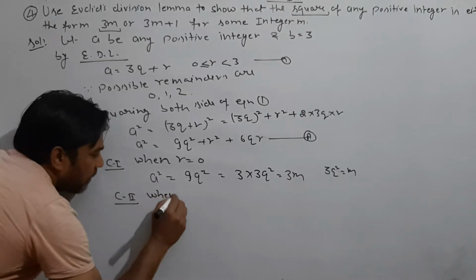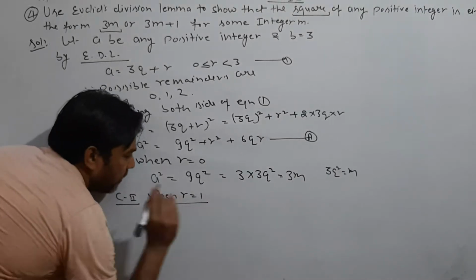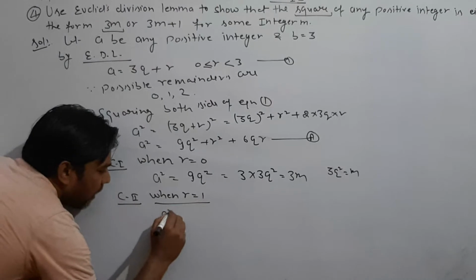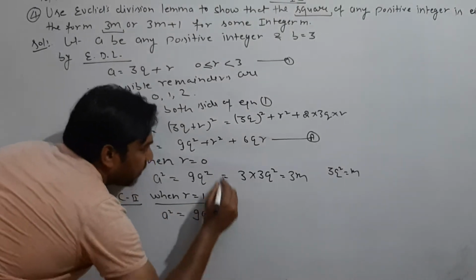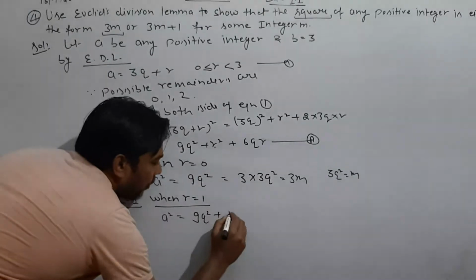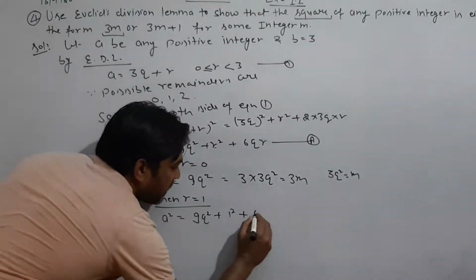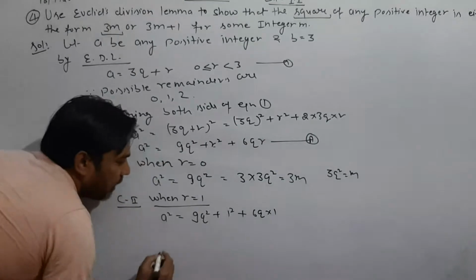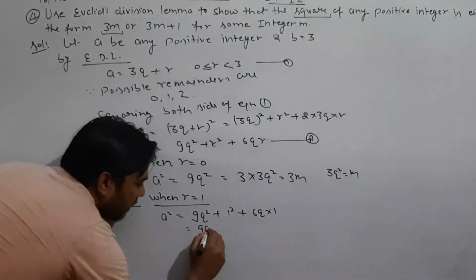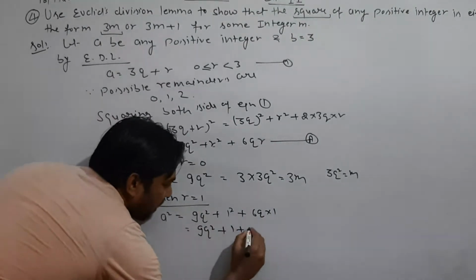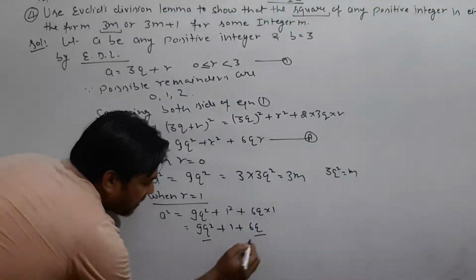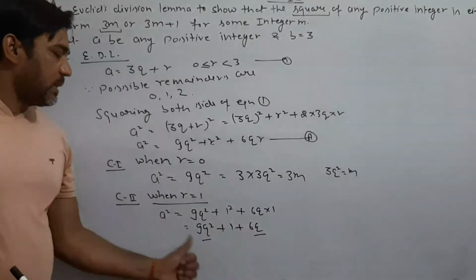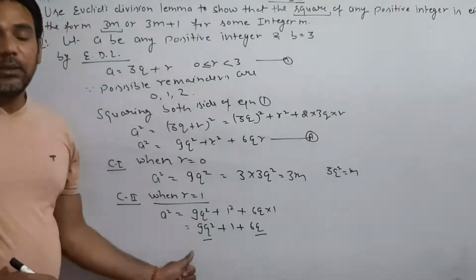So now case 2, when r equals 1, a square equals 9q square plus 1 square plus 6q multiplied by 1. Then what you are getting? 9q square plus 1 plus 6q. And clearly you can observe in these two terms, 6 and 9, they are multiples of 3.